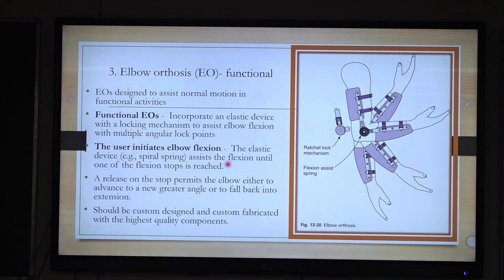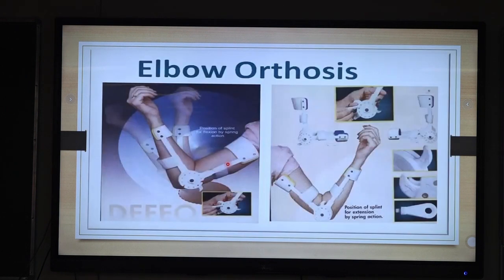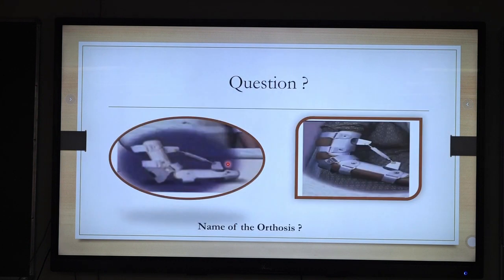Here a spring mechanism is there, where we can lock the elbow in a desired position, move again, lock again. It will be automatically locked. We can give this orthosis in reverse position to do the same with elbow extension also. We can do it for elbow flexion or elbow extension.